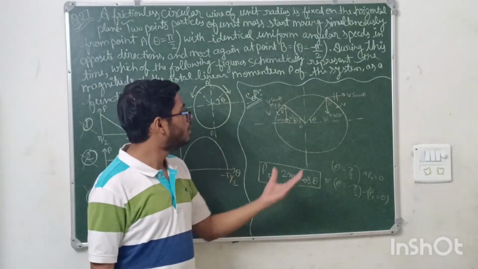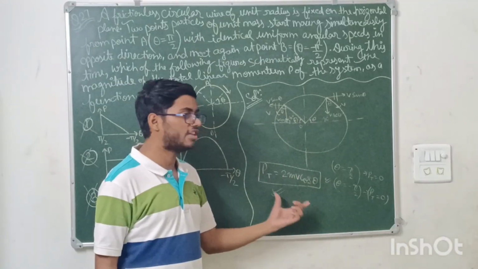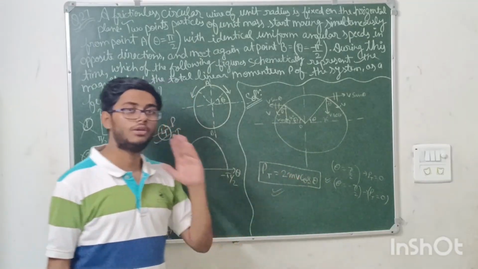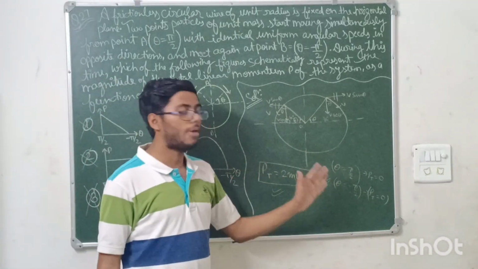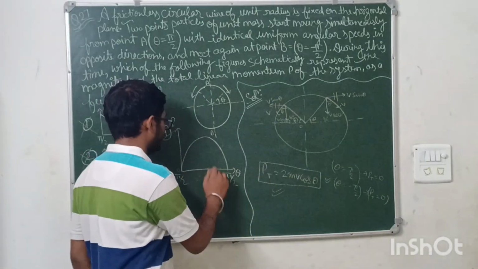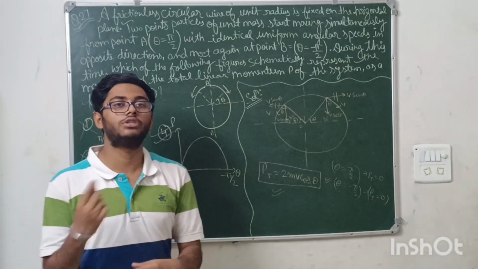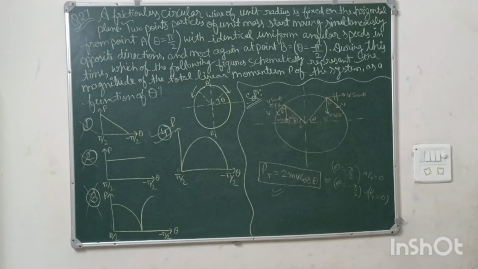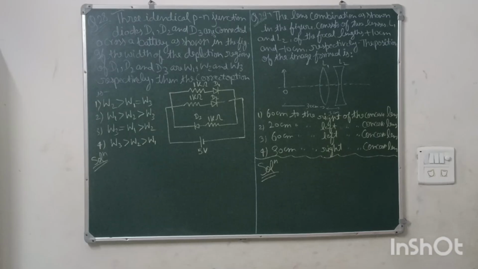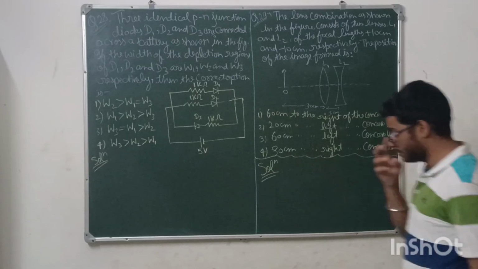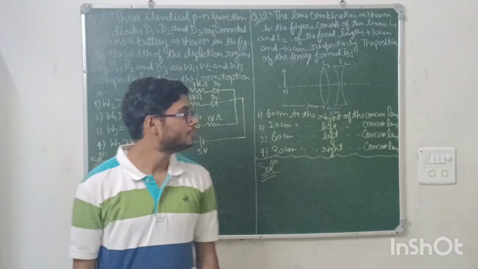See what we have to do. You have done the components, you have written the expression. You just have to apply your mathematical mind. Theta equals pi by 2 to minus pi by 2, and your answer will be there. This option is correct. Okay, moving on to the next question.